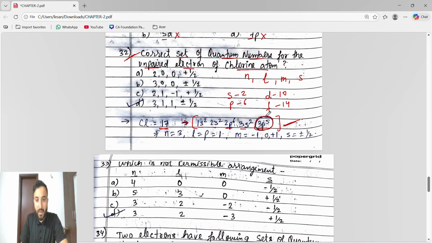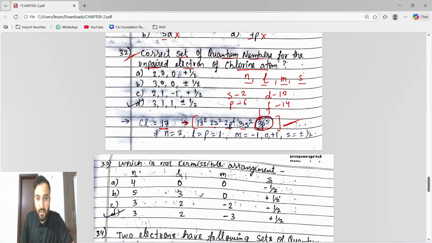So now, using this, we have to write all of n, l, m, s. It is very easy to write. What is n? n means this, right? Whatever this is, that's called n. So n is 3. Whatever we get as unpaired, from that only we have to write. Don't use all these other things. Only for the unpaired, from there we write n, l, m, s, all the quantum numbers.